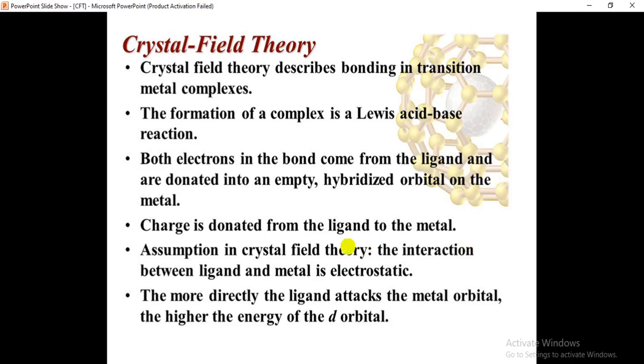Is it clear? Then the assumption in crystal field theory is the interaction between ligand and metal is electrostatic. The nature of the interaction between the ligand and metal is purely electrostatic. The more directly the ligand attacks the metal orbital, the higher the energy of the d orbital. Is it clear? The more directly the ligand attacks the metal orbital, the higher the energy of the d orbital here.